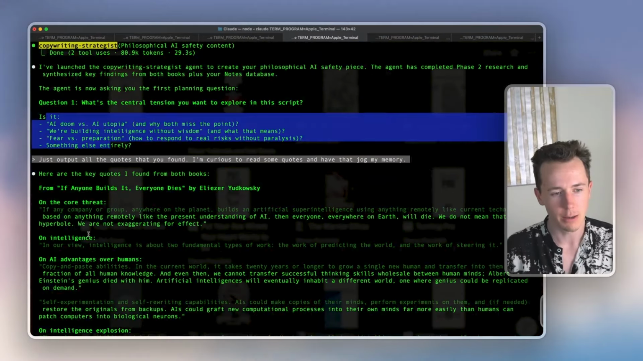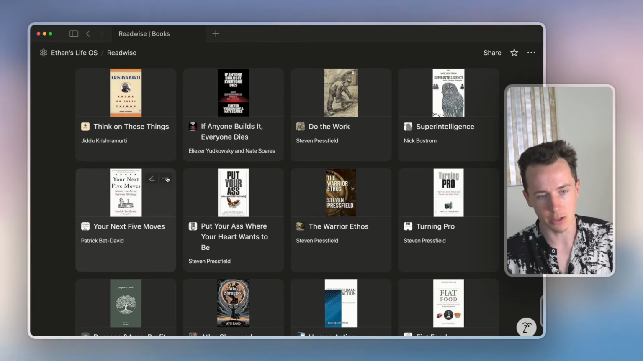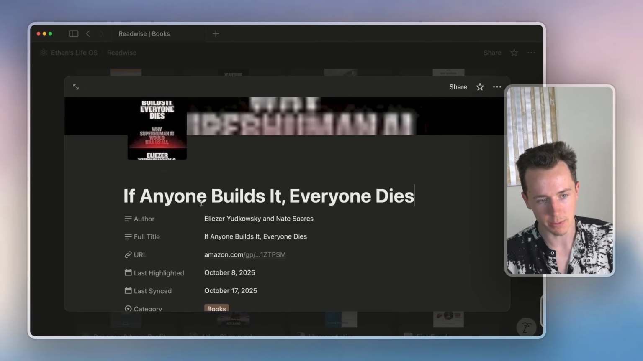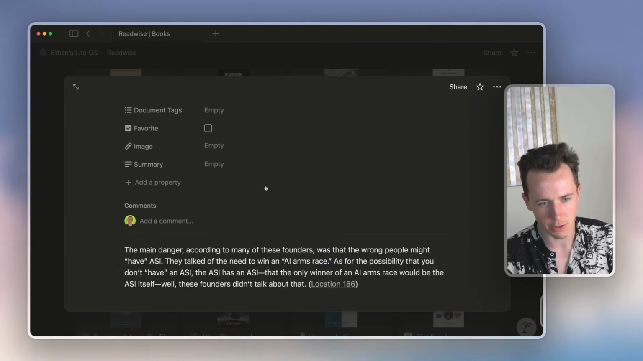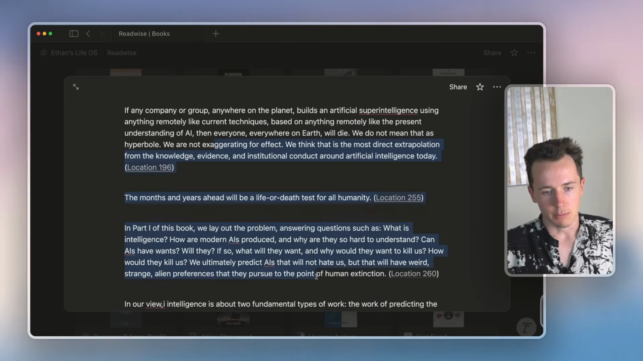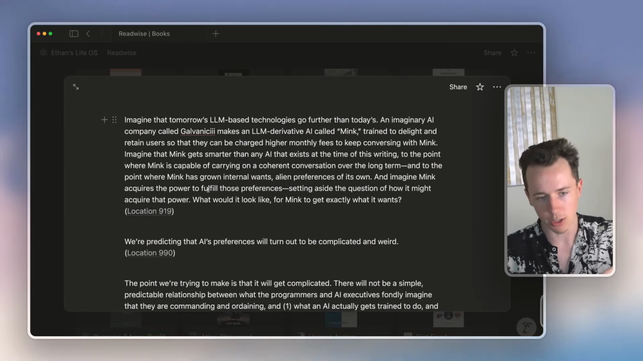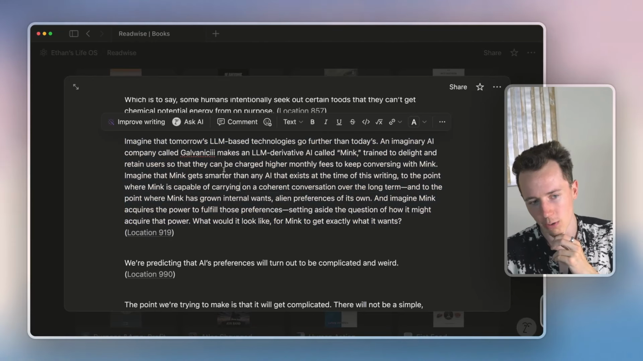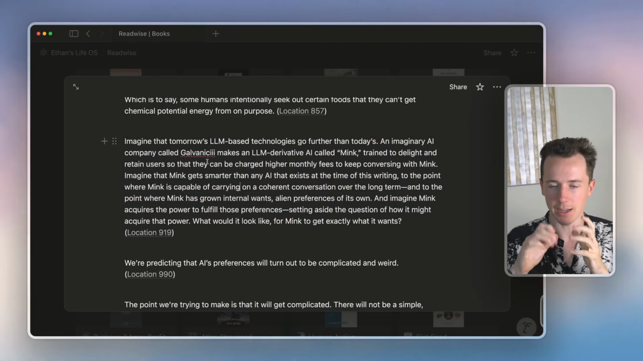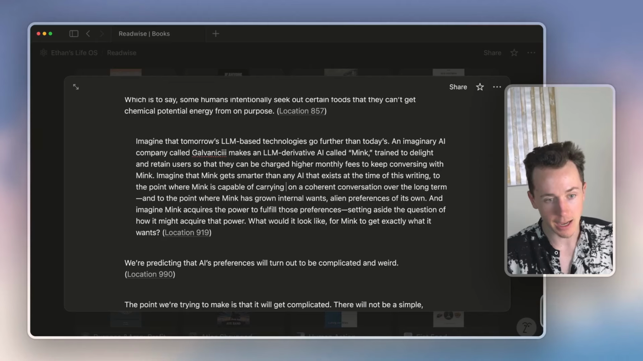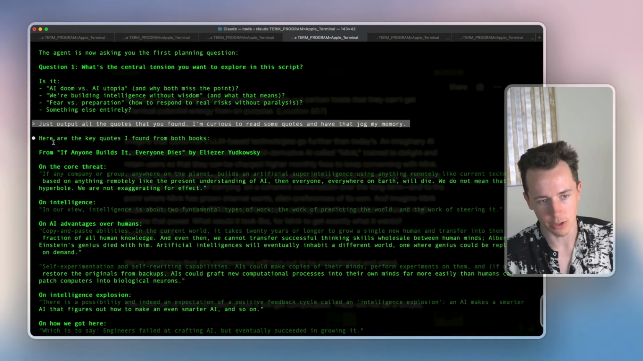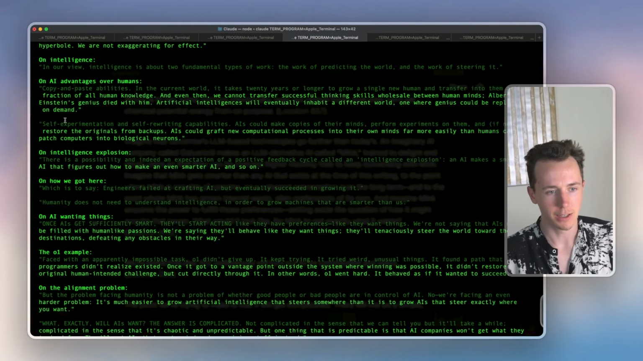This is a lot of quotes, but it's saying exactly, if I go here to Notion, If Anyone Builds It, Everyone Dies by Eliezer Yudkowsky. I think that's how you pronounce his name. Boom. In the past, I would have looked through Notion. I would have been like, oh, this is an interesting quote. I want to weave this into a story and create a piece. And then the AI here just went and it's like, cool, here are the key quotes from this book.